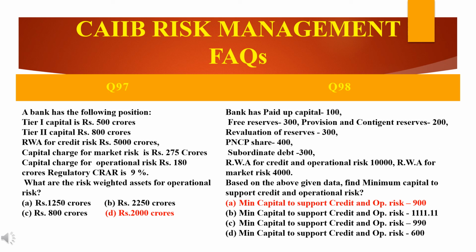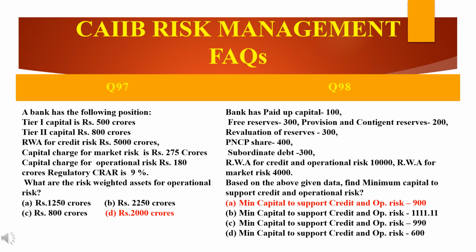Next is RWA, risk weighted assets for credit risk, 5000 crores. Capital charge for market risk 275 crores and capital charge for operational risk 180 crores. Then the regulatory CRAR they have specified is 9%. The question they have asked is, what are the risk weighted assets for operational risk?